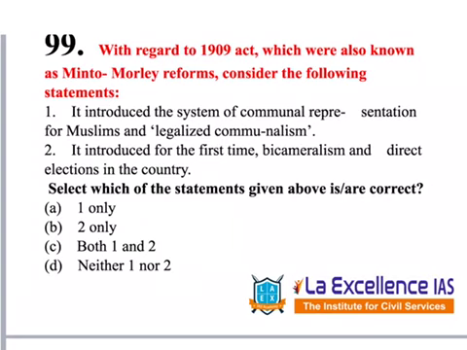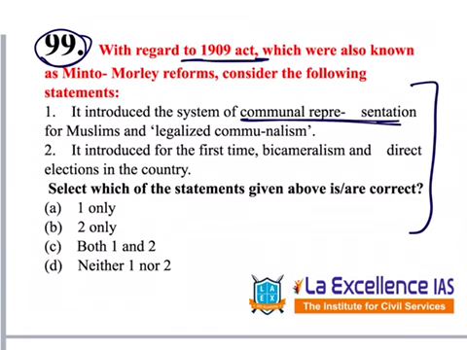Next question given under polity is question number 99. This question says with regard to the 1909 Act, which was also known as the Morley-Minto reforms. Consider the following statements. This is a very important question in polity as well as in history, modern history. Let's read the first option. It introduced the system of communal representation for Muslims and legalized communalism. So for the first time, after the formation of Muslim League in 1905-1906, communal representation was introduced under the Act of 1909.